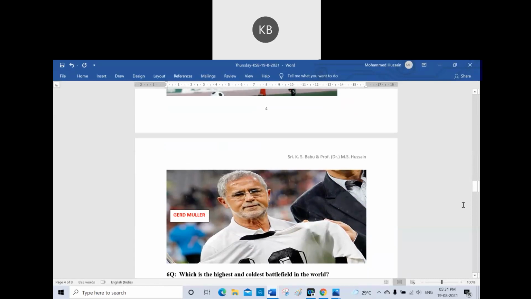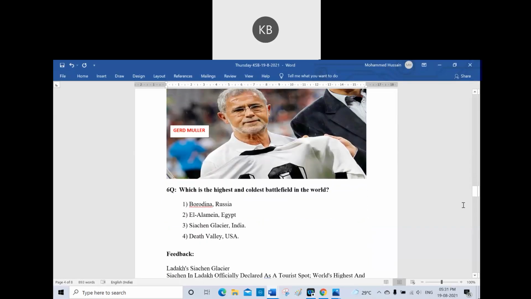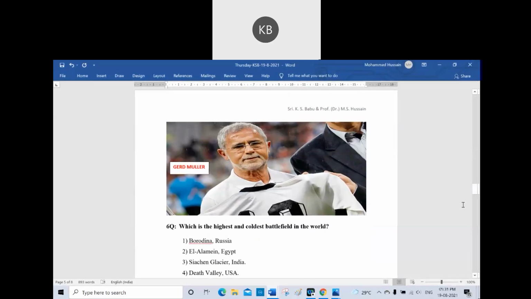Gerd Müller. Now move to sixth question. Which is the highest and coldest battlefield in the world? Borodina, Russia? Is it El Alamein, Egypt? Is it Siachen Glacier, India? Is it Death Valley, USA? Which one do you choose?